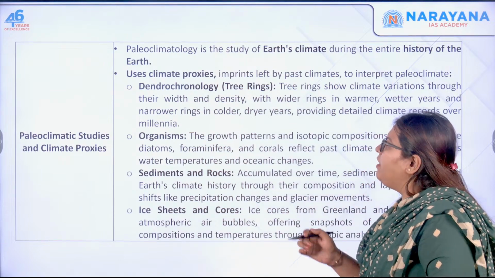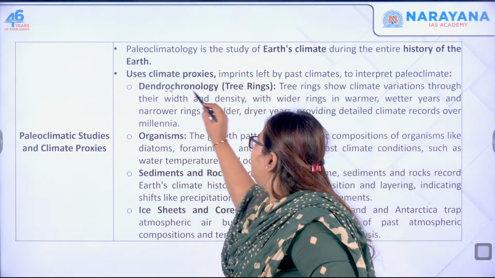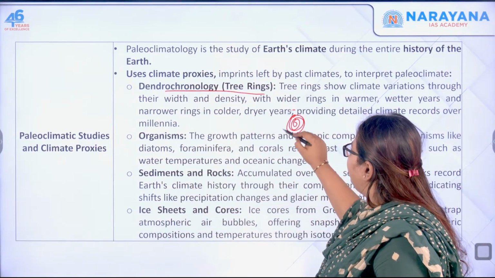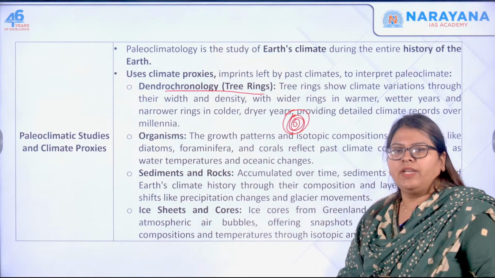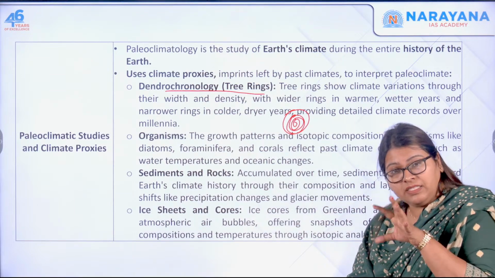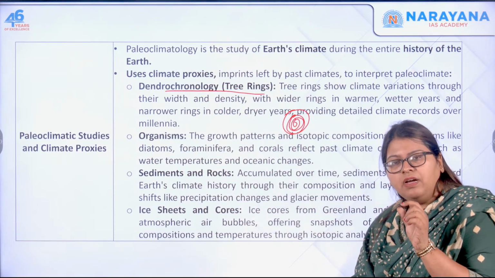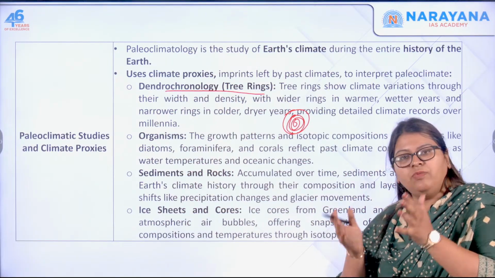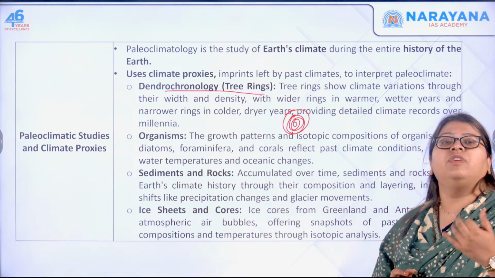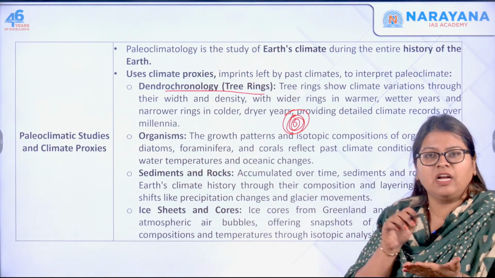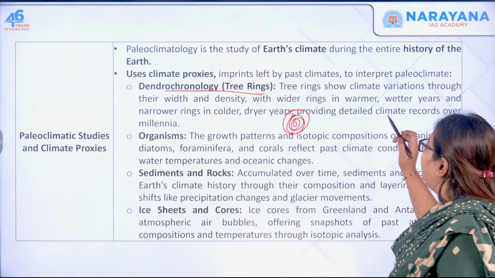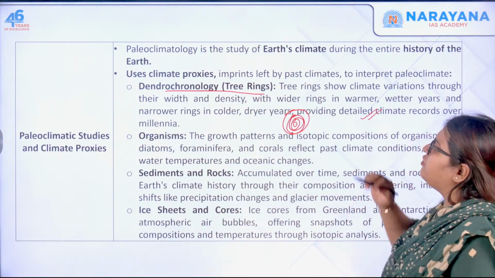For example, if you take a technique called dendrochronology, you have seen the rings on trees, right? When you cut the tree, you can see the rings. By studying those rings, for example, if the rings are far apart, that means the climate when this tree was growing was warmer and wet. When the rings are close, it means it was colder and dry. So this dendrochronology was used.